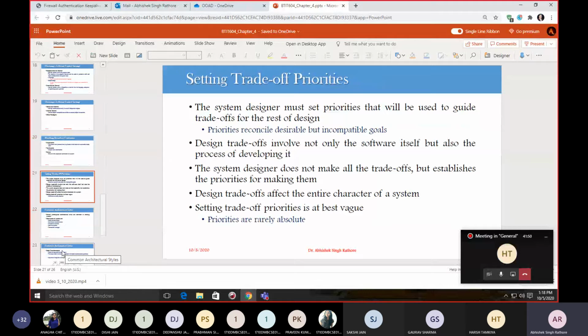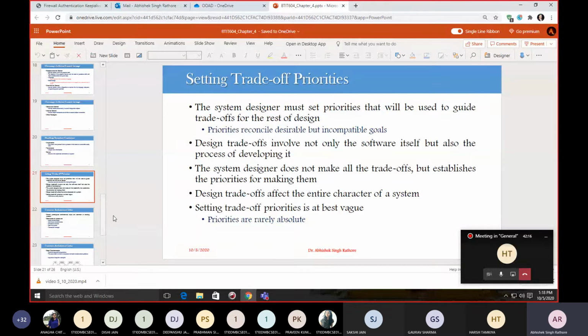The next design issue is settling the trade-off priorities. Your system designer must set the priorities that will be used to guide trade-offs for the rest of your system design. These priorities reconcile desirable but incompatible goals.